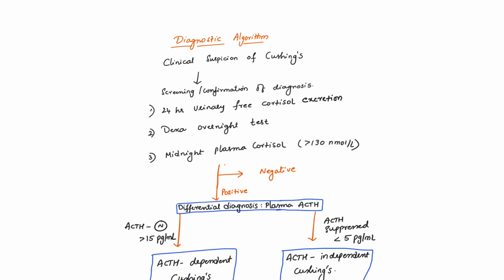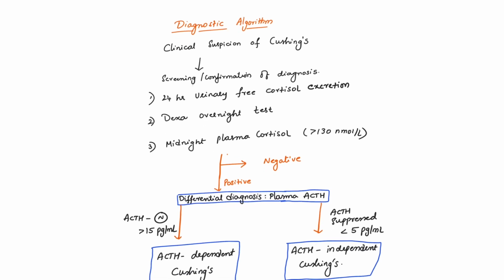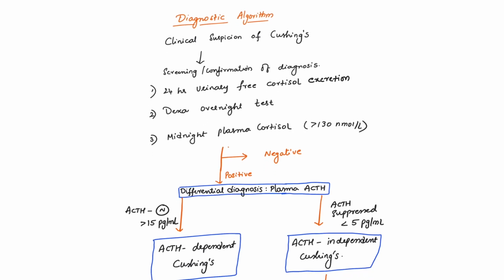So let's discuss the diagnostic algorithm of Cushing syndrome. When you suspect clinically that a patient has Cushing syndrome because of clinical manifestations like obesity and hypertension, then we need to confirm. The first step is we need to confirm the diagnosis or screen for the diagnosis, right?